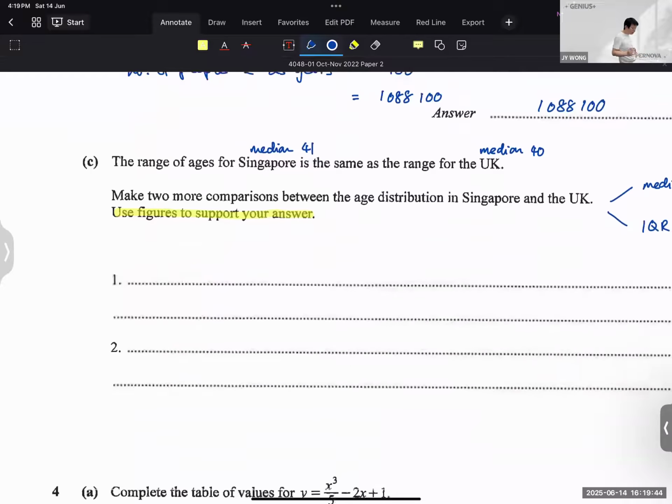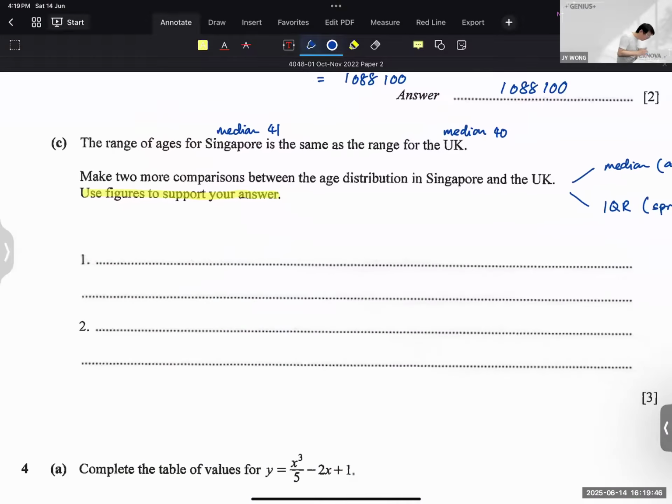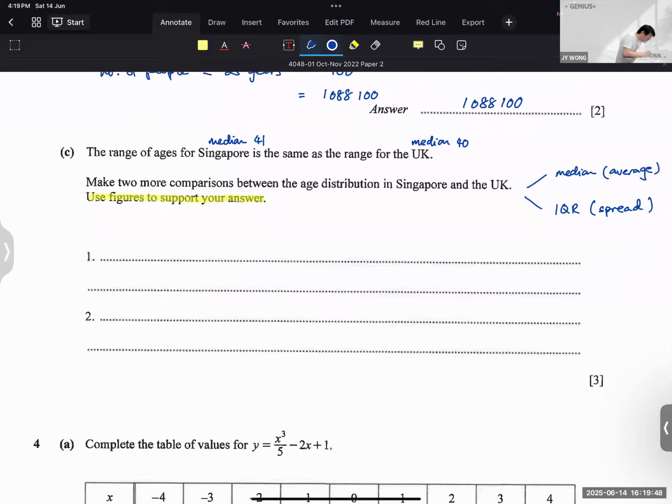So that's the first thing that I would write. On average, the UK population is younger. Okay, sorry. Write the value first, my bad.